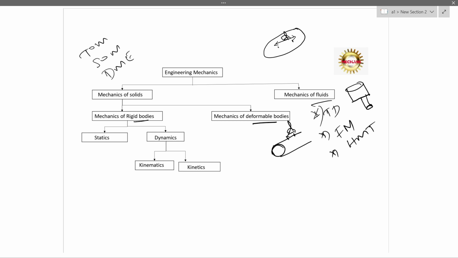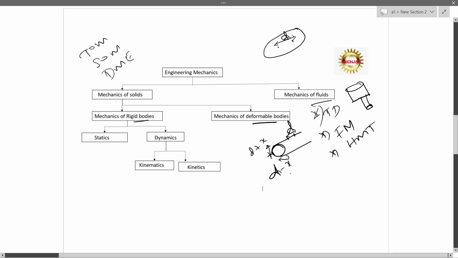In the pulley, the distance between those 2 points would be d plus x. The distance may get increased or decreased. Here it would get increased on the tight side, and here it would be reduced, d minus x, on the slack side. So the distance between the 2 points would change here. That's why we call it a deformable body. But in a rigid body, the distance between those 2 points would remain the same.